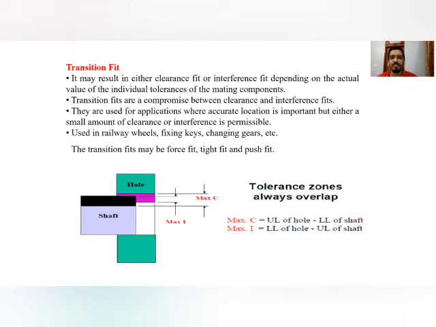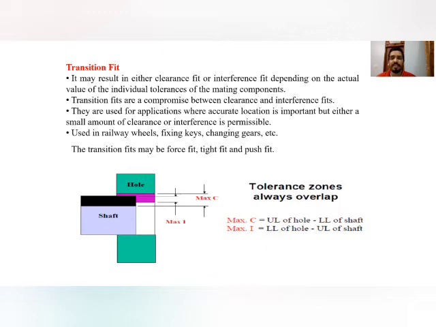So what is transition fit? As we have already discussed the clearance and interference fit, clearance fit exists when the allowance is of positive nature, and interference fit exists when the allowance is of negative nature. So transition fit is what? Transition fit is the state in between the clearance fit and the interference fit. It may result in either clearance fit or interference fit depending on the actual value of the individual tolerance of the mating parts.